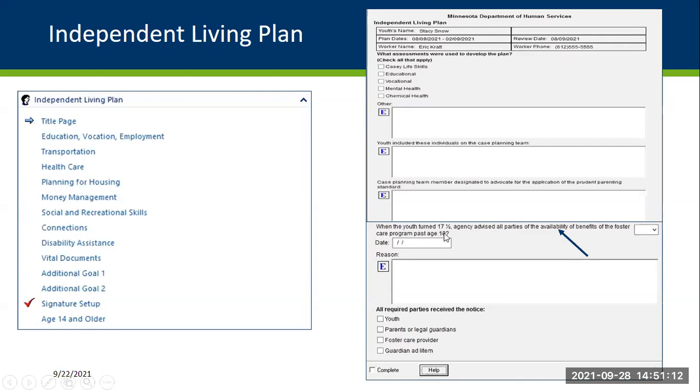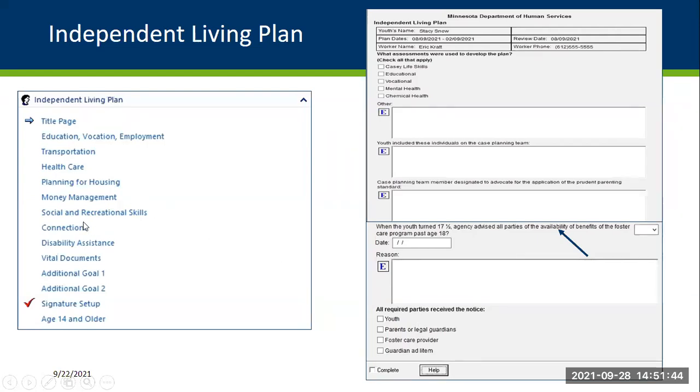So when the youth turned 17 and a half, the agency advised all parties of the availability of benefits of the foster care program past age 18. You can select yes or no, and then the date that that was provided. And then explain any reasons for why the notice wasn't sent, if that is the case in your scenario. And then all of the required parties that received the notice, you can indicate that here on the title page as well.